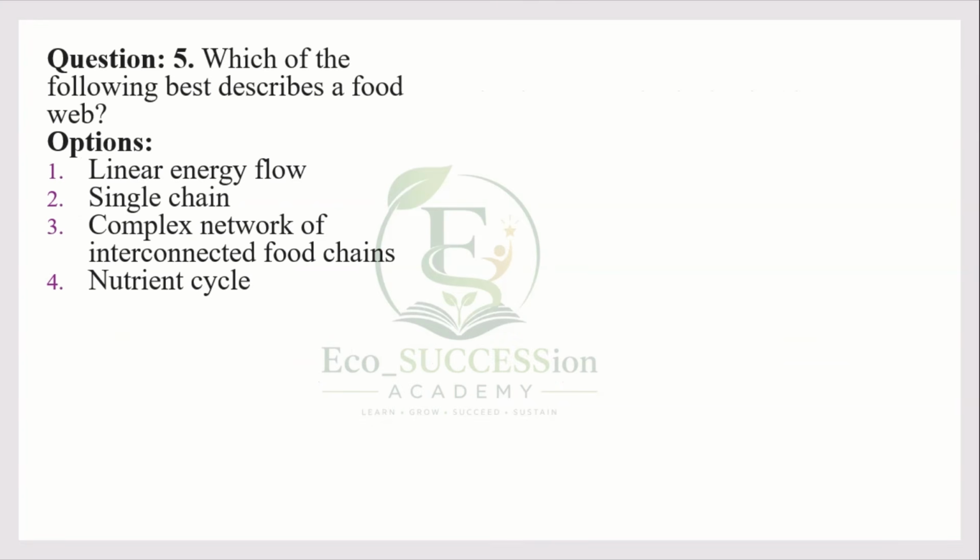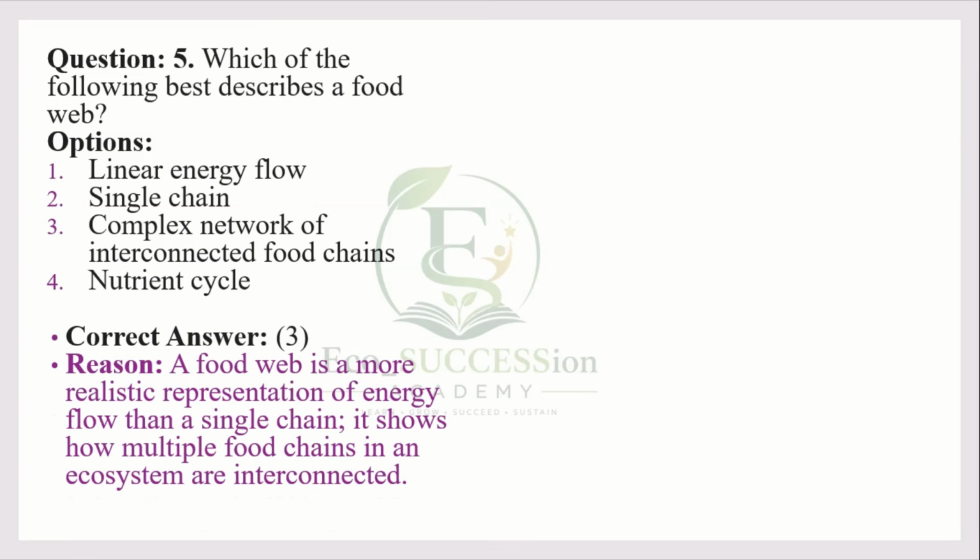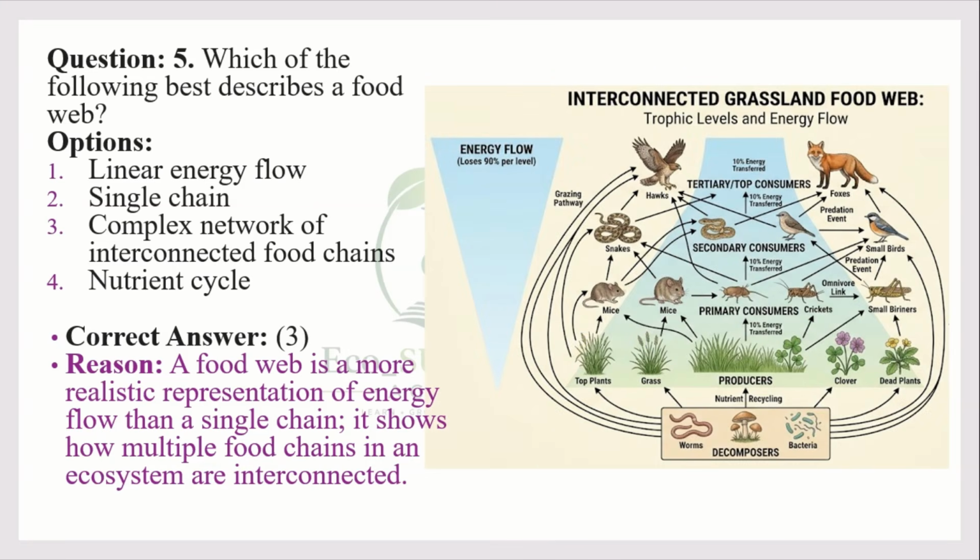Fifth one, which of the following best describes a food web? Options: linear energy flow, single chain, complex network of interconnected food chains, nutrient cycle. Answer is third, complex network of interconnected food chains. Here in the picture you can see how one food chain is interlinked to another. So it combinedly shows the interlinked web, which is complex. A food web is a more realistic representation of energy flow than a single chain. It shows how multiple food chains are interconnected.